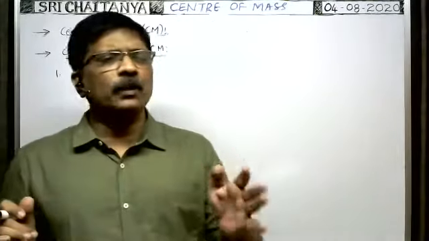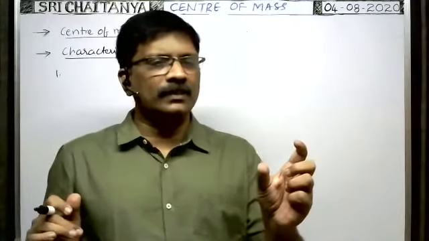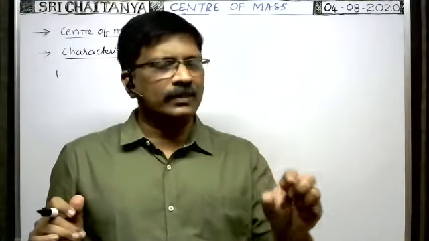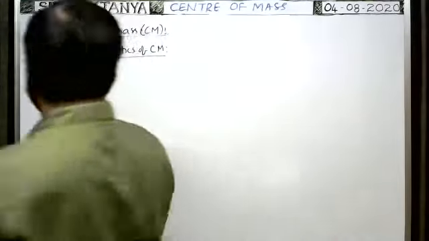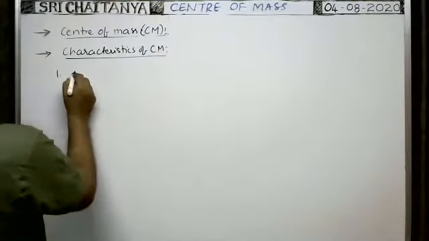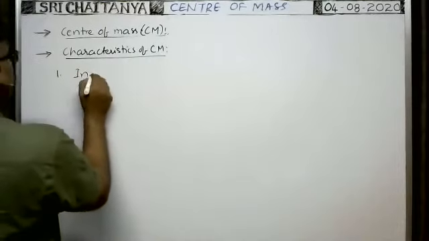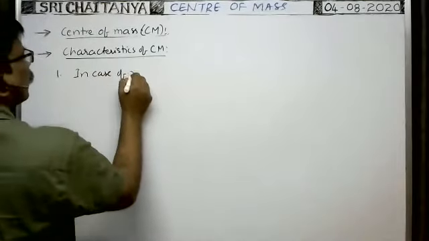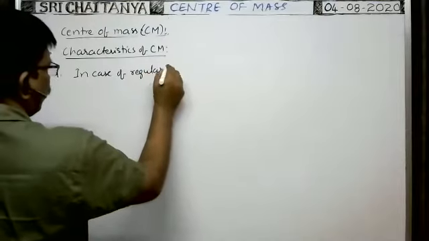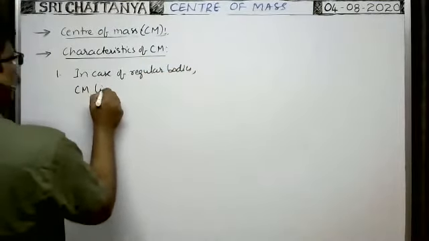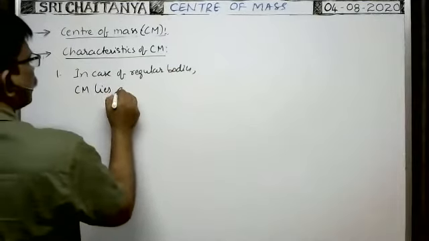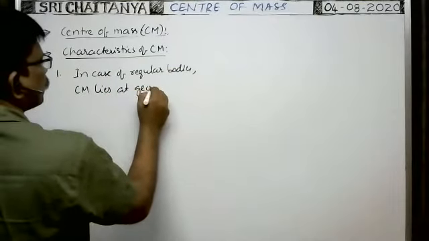Here, in case of regular bodies like sphere, cylinder, solid cylinder, circular ring, etc., the center of mass lies at the geometric center. In case of regular bodies, the center of mass lies at the geometric center.